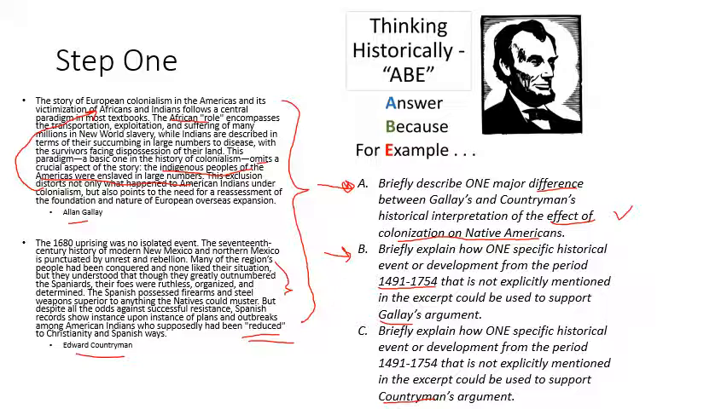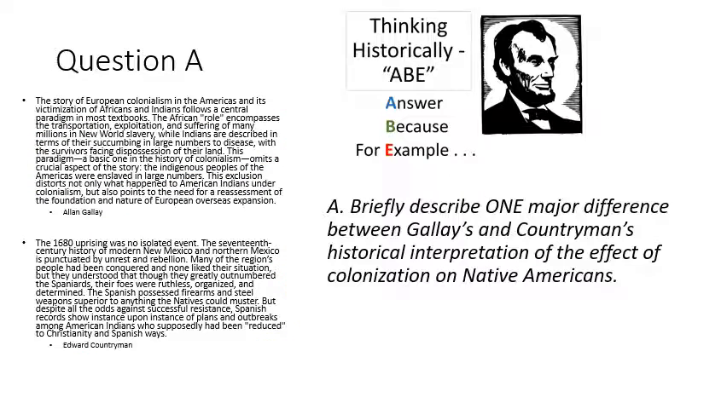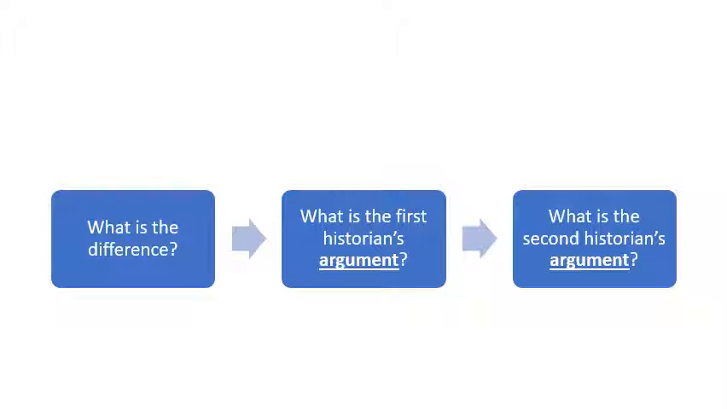So let's look at, first of all, question A. How can we write question A now that we've looked at their arguments? Well, question A, once again, wants to know what is the difference between their historical interpretation? And you can write this in a variety of ways, but if you're kind of stuck, let me give you a 3-point way to write this paragraph, okay? So all you have to do is just say, okay, what's the difference? What's the first historian's argument and what's the second historian's argument?